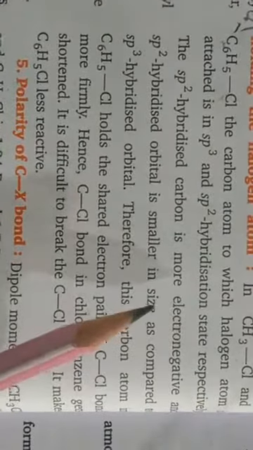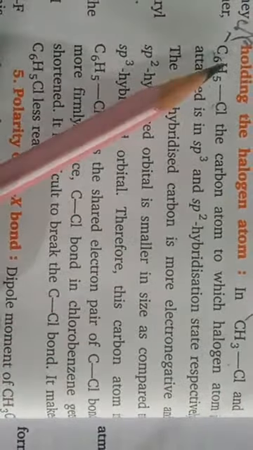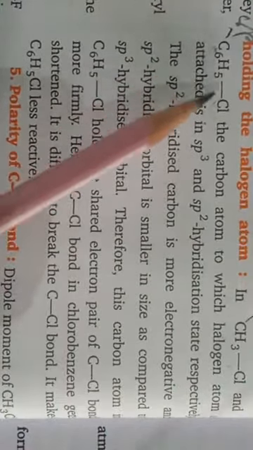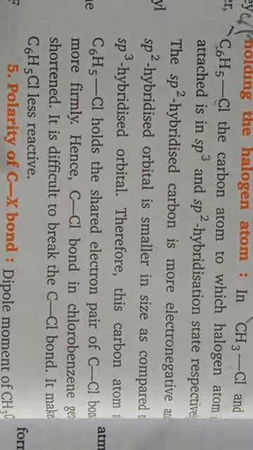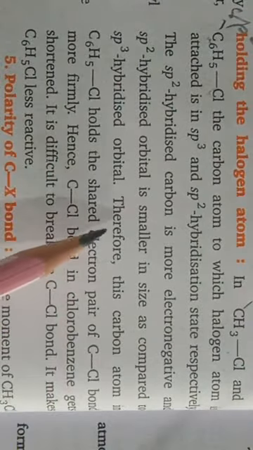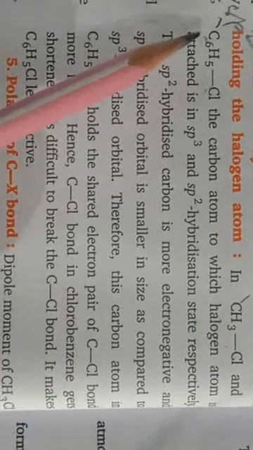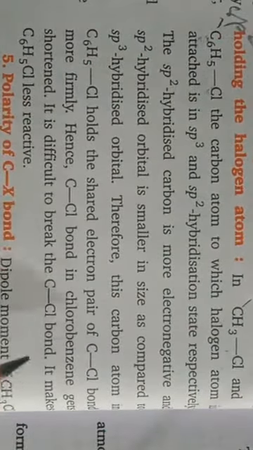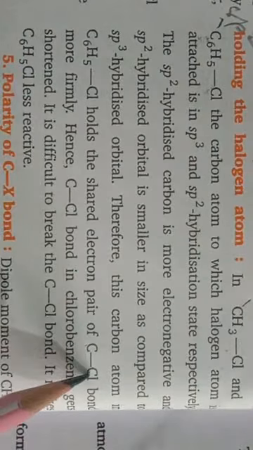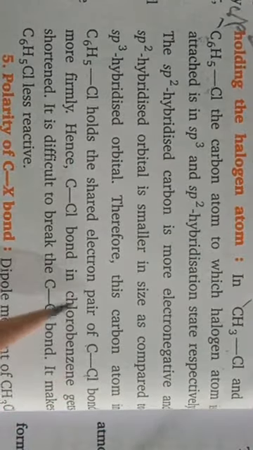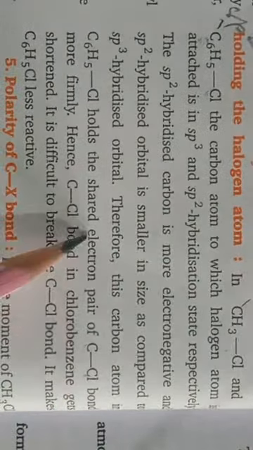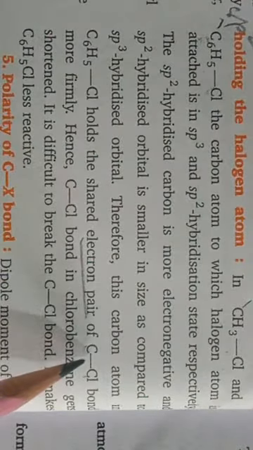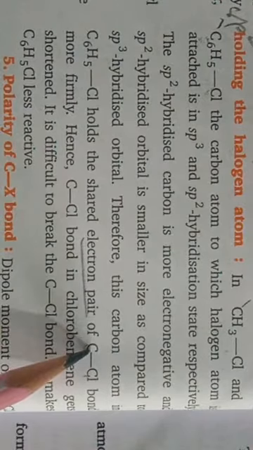Okay children, and that is why the bond strength of the C-X bond in aryl halides will be more than alkyl halides, and due to the greater electronegativity of the carbon atom in aryl halides, in carbon-halogen bonds the electron pair will be strongly held by this carbon atom.